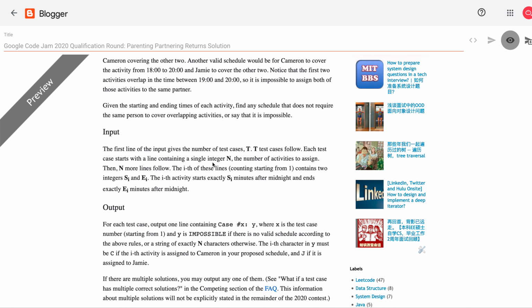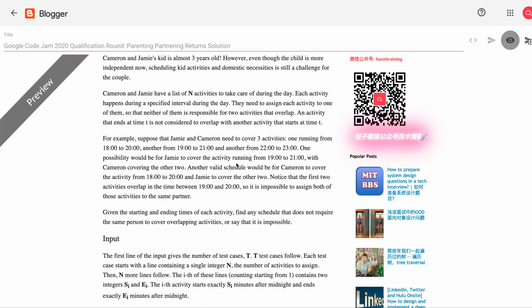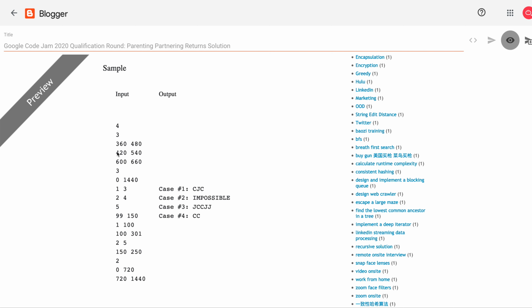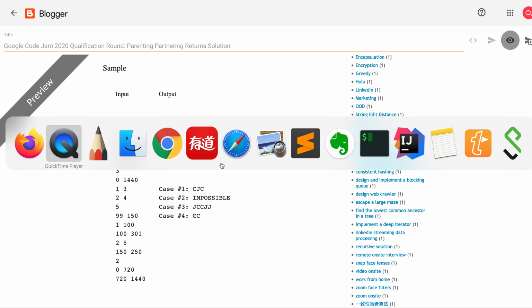There's a lot of description, but essentially the problem is giving you a time range. Let's say the time range starts from a time and ends at a time. You have two parents, and they have to take turns looking after the children. If there's a way the two parents can finish all those tasks within this range, you should output one of the possible solutions, or else it is impossible.